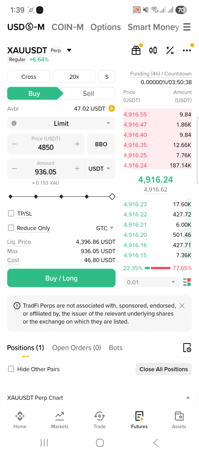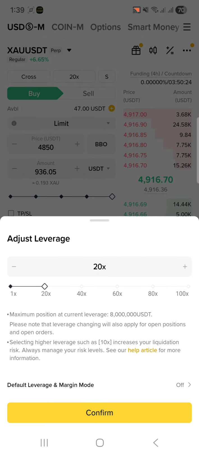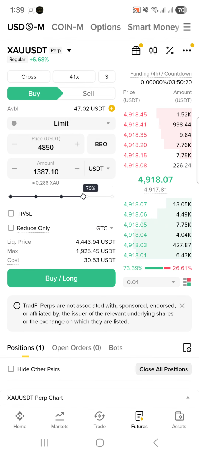So for this, you can see if I open the position at 4850, my liquidation price will be 4396. The maximum position which I can open is 936 at this leverage. If I change the leverage, you can see that the liquidation price and the maximum position also change.